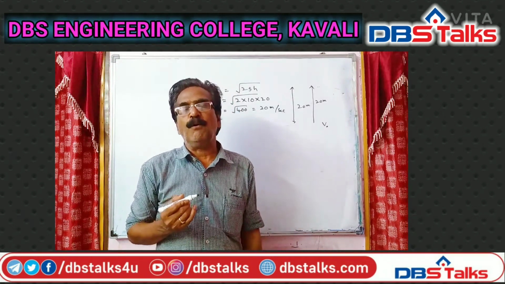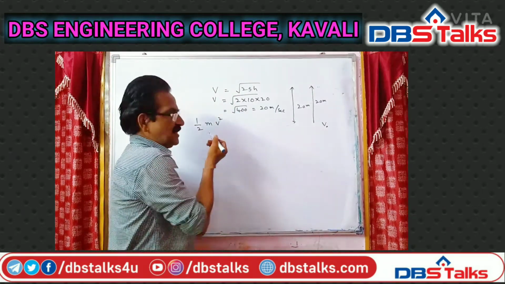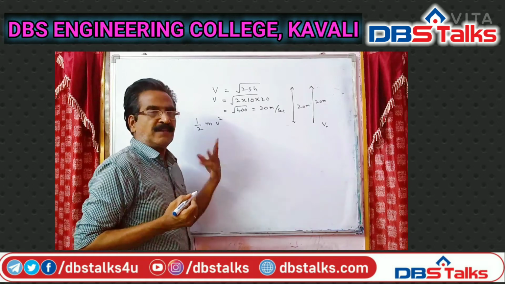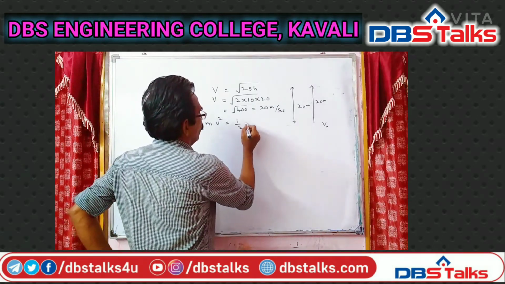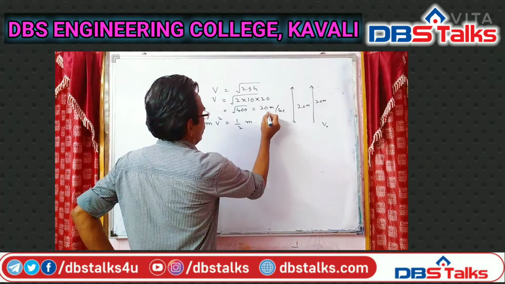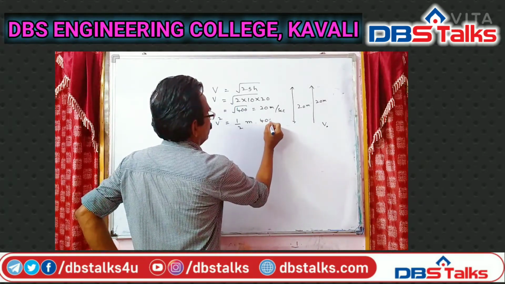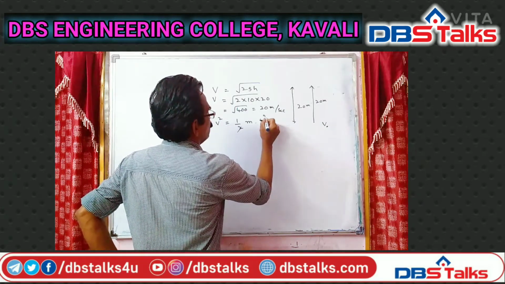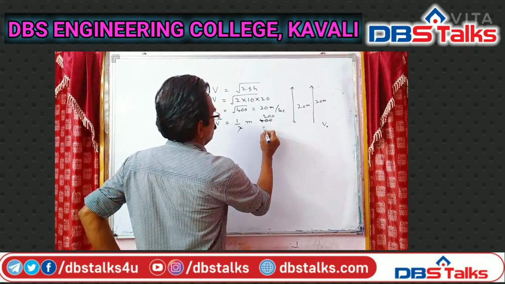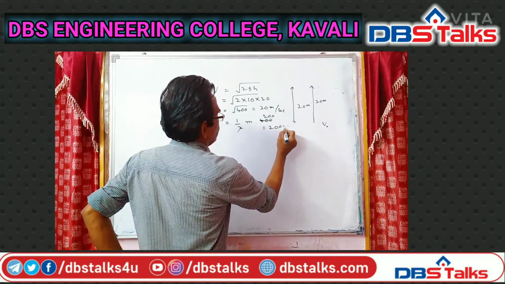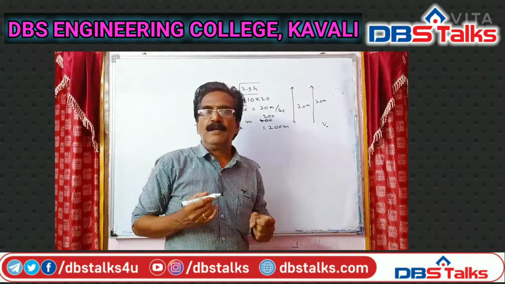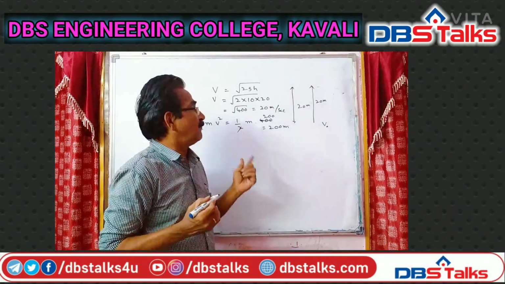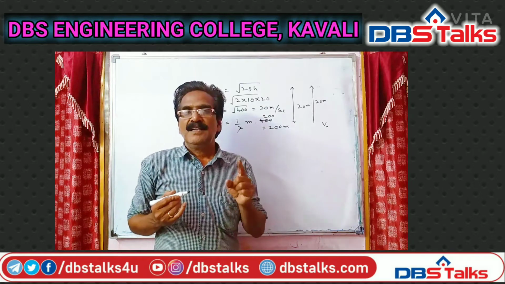Half m v square, 20 square, 400 into half, that is equal to 200 m. That is the energy of the ball